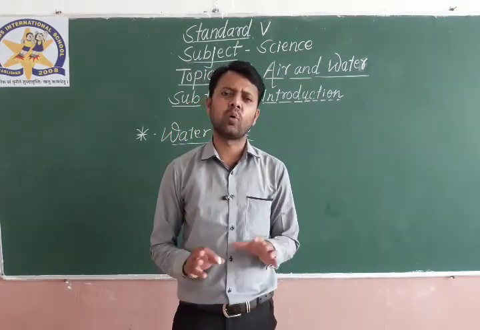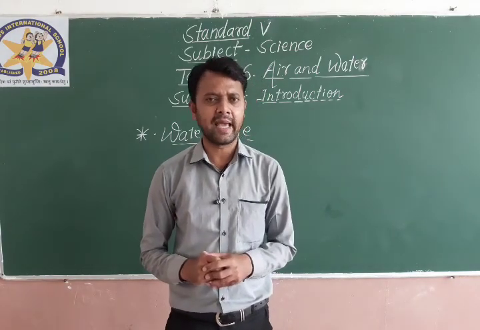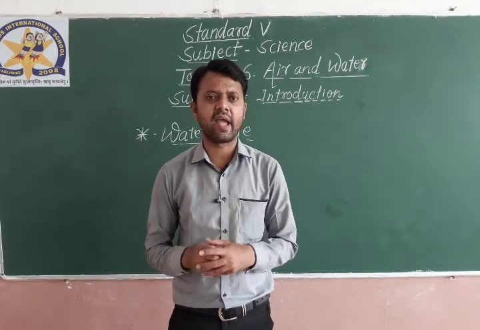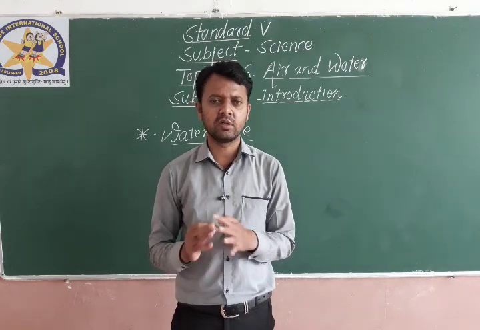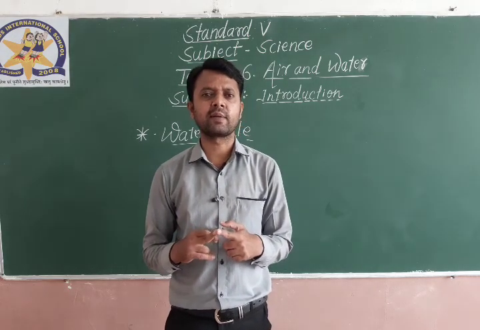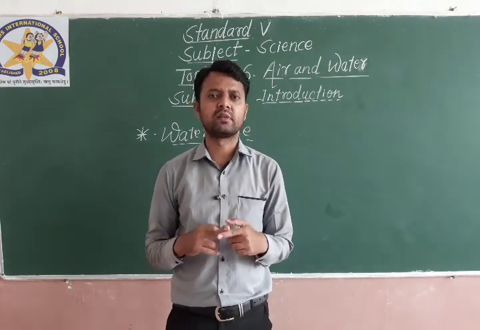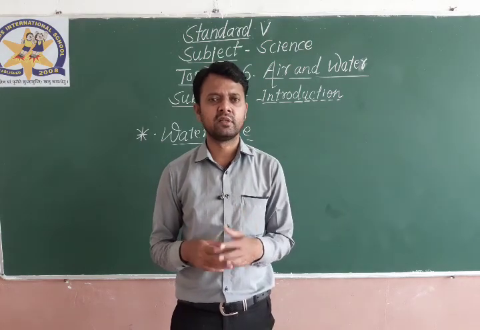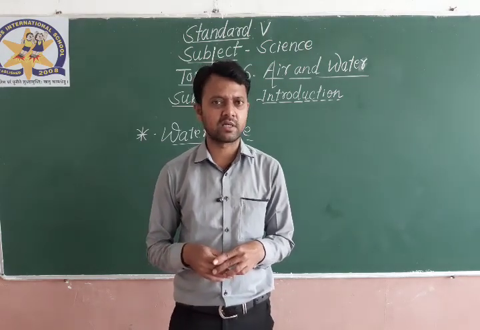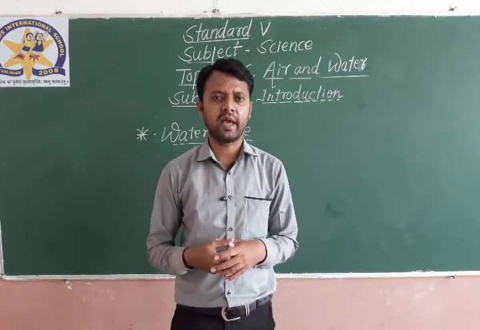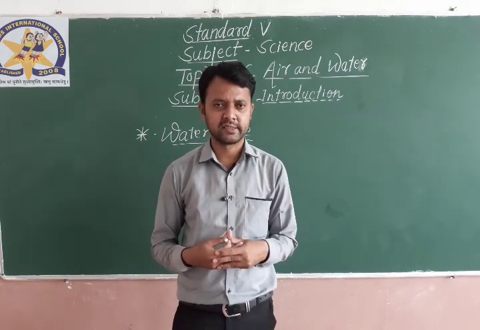Earth is the only planet where life is found or exists, because on Earth all the suitable atmosphere and all the suitable things are there in which living organisms can survive or adapt.